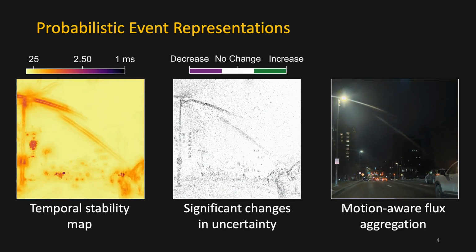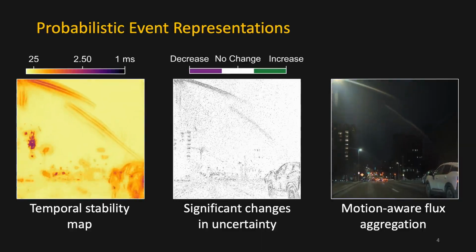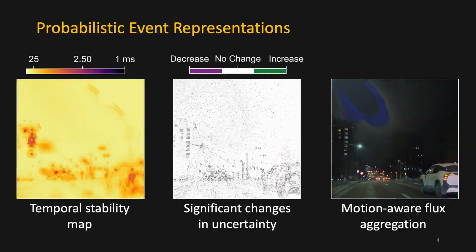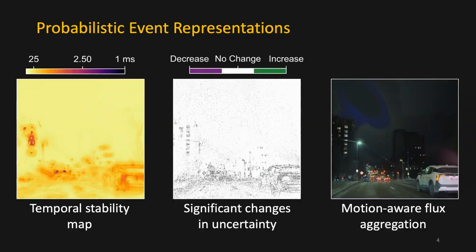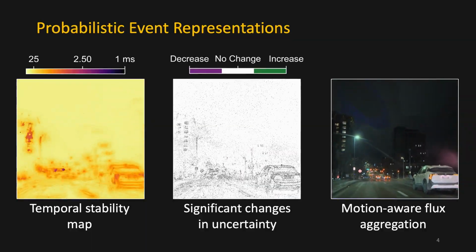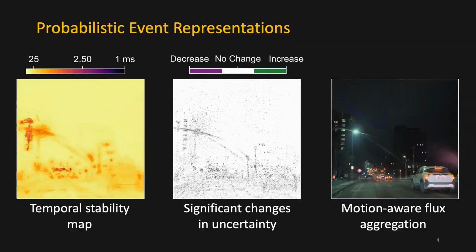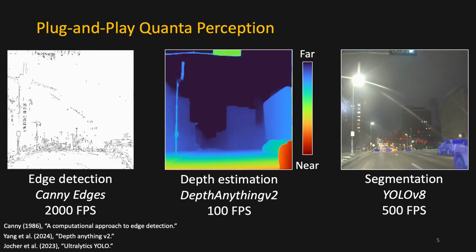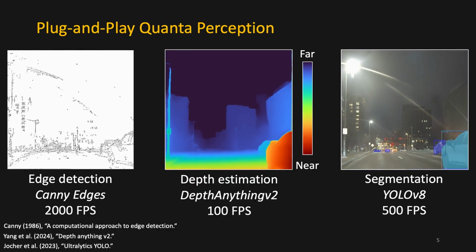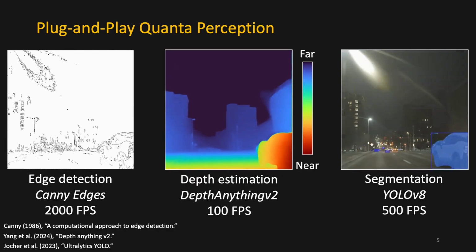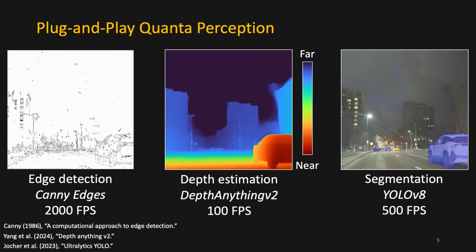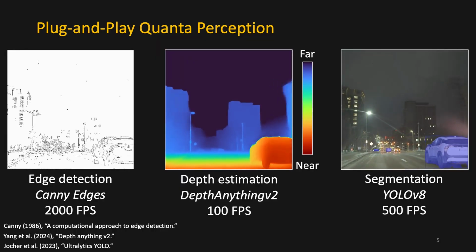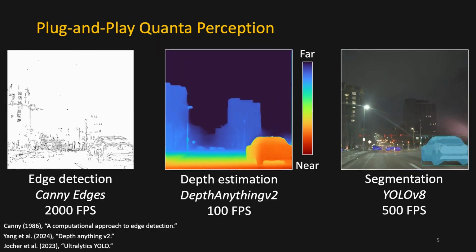Probabilistic events synthesize 3 complementary information streams: a temporal stability map, entropy changes that capture uncertainty or confidence, and a motion-aware flux aggregate. This representation bridges photons to perception. In this real-world example, from the same photon stream, it supports edge detection, depth estimation, and instance segmentation under strict latency and compute constraints.